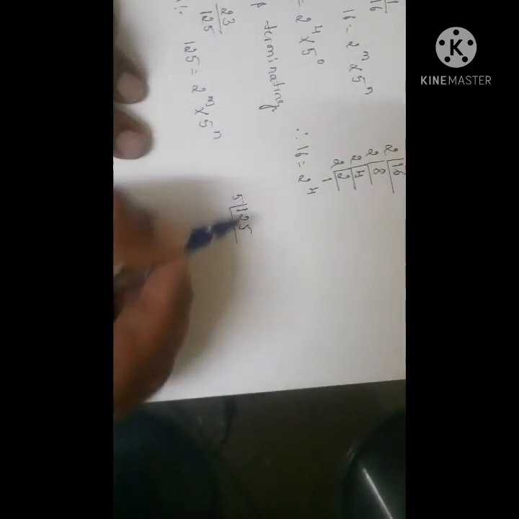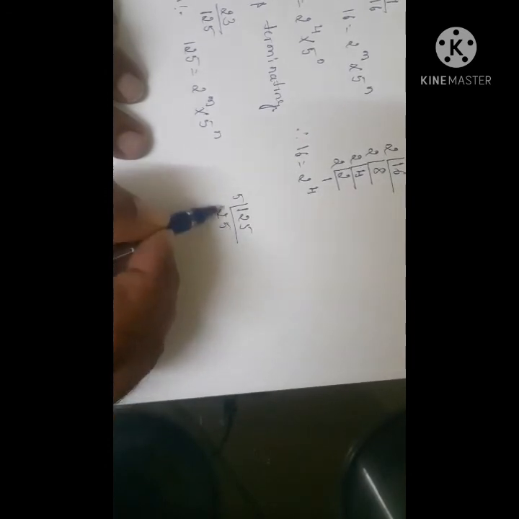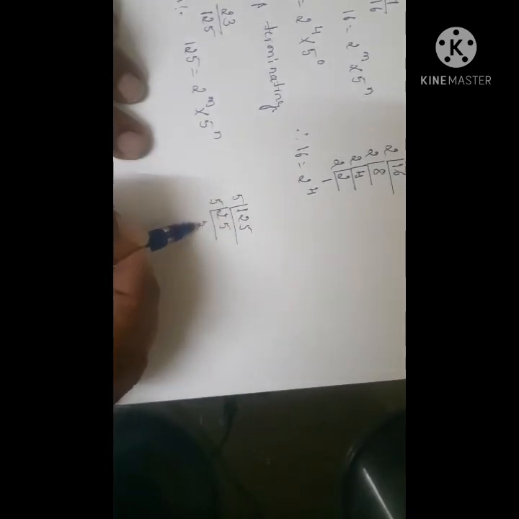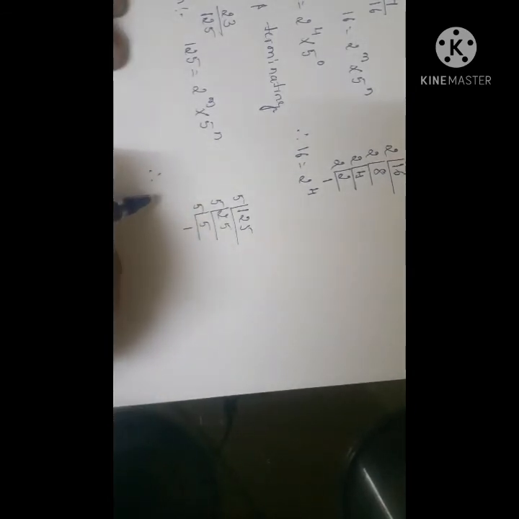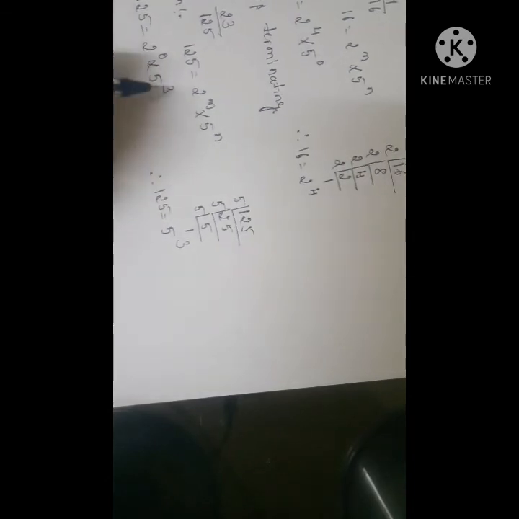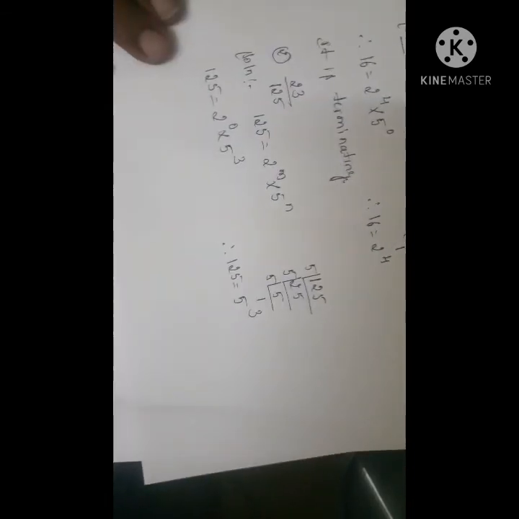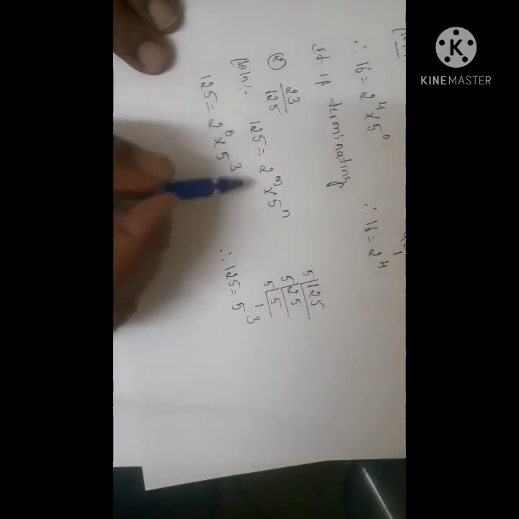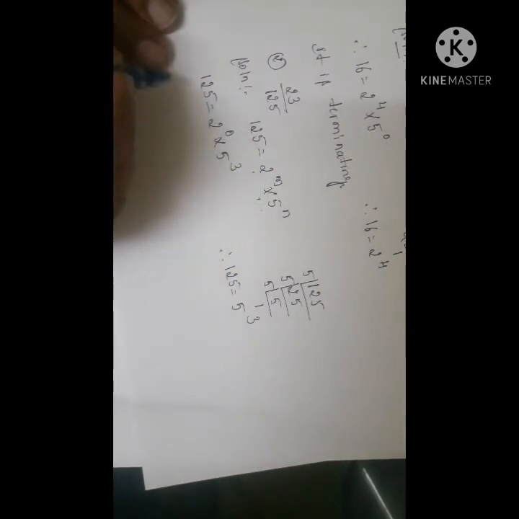Therefore, from 5. 5 2s are 10, 5 5s are 25, again 5 5s are 25, again 5 1s are 5. Therefore, 125 can be written as 5 to the power of 3. So now 125 can be written as 2 to the power of 0 into 5 to the power of 3. Therefore, it can be expressed in the form of 2 to the power of m and 5 to the power of n. Hence, it is